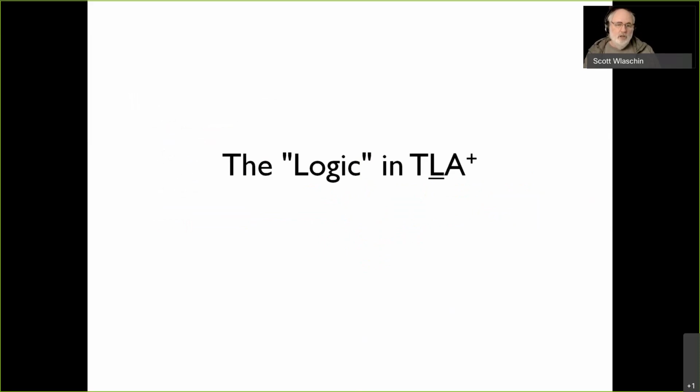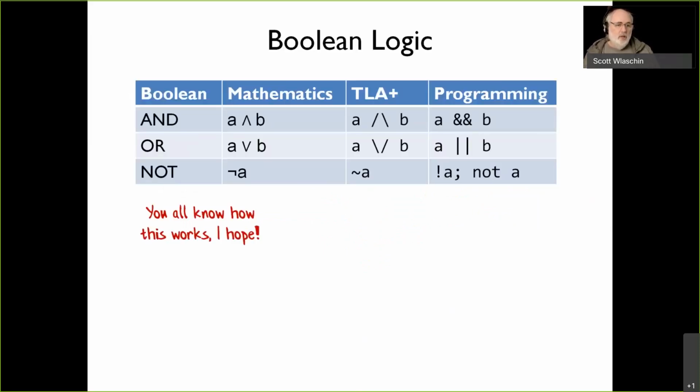So let's look at the logic part in TLA+. The logic is Boolean logic, and hopefully you all know how that works. You've got and, or, and not. The mathematical symbols are triangles up and down: an upward triangle for and, which is easy to remember because it looks like the letter A, and the upside-down triangle is or.